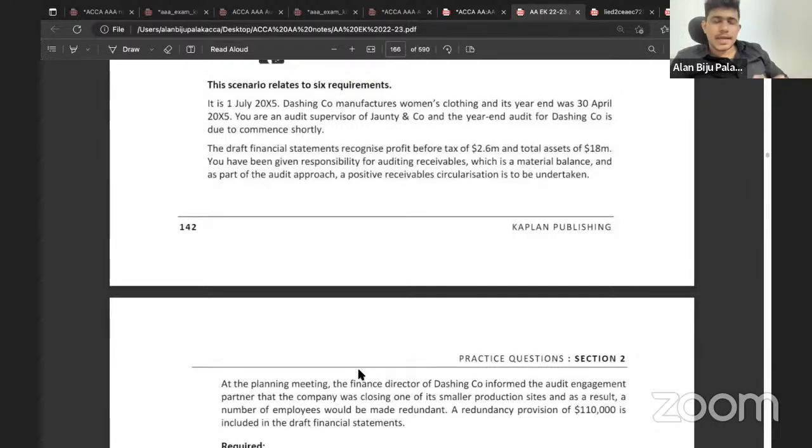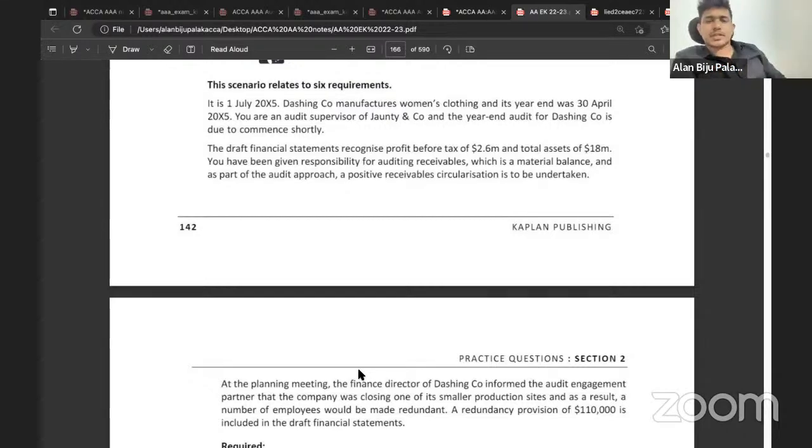First of all, they have mentioned that Dashing Company is a company which is manufacturing cloth. Then they have mentioned that the company's financial statements have a profit before tax of 2.6 million. Total asset of the company is 18 million. And we will be responsible for auditing the receivables. It is a material balance. And they have mentioned that they have also performed positive receivable circularization.